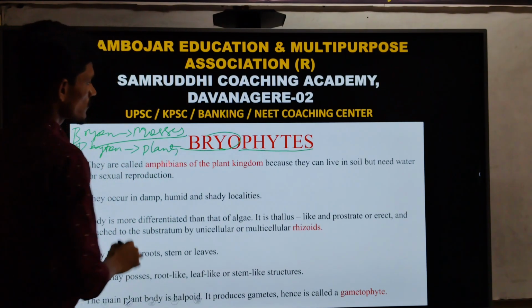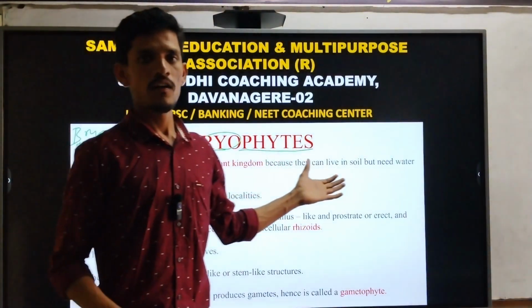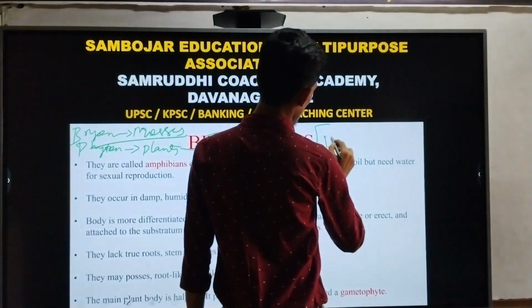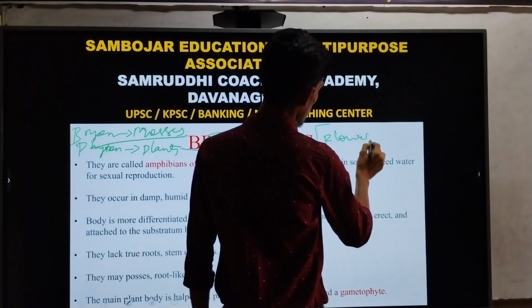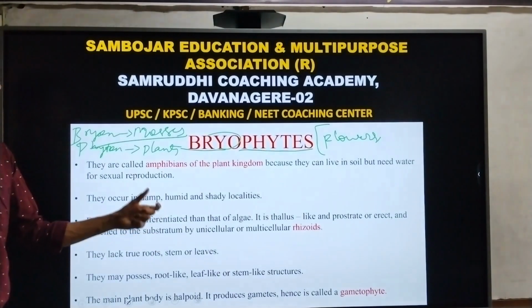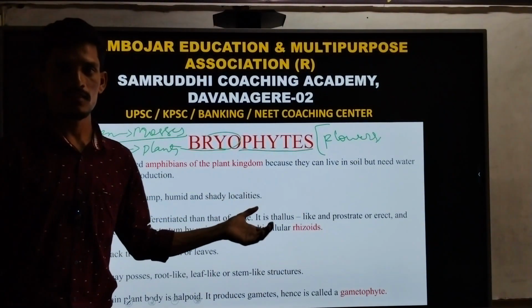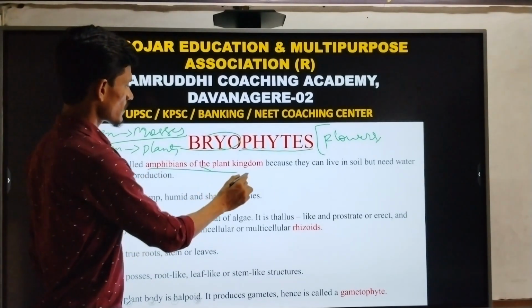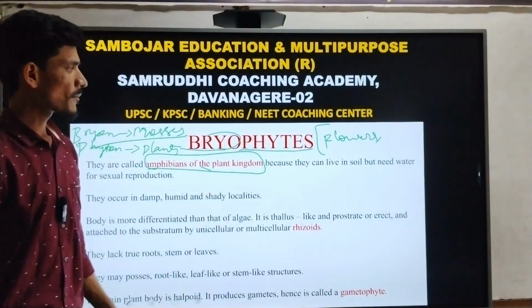So what do bryophytes mean? They are flowerless plants and seedless plants. Bryophytes are the flowerless and seedless plants. Bryophytes are also called the amphibians of the plant kingdom.